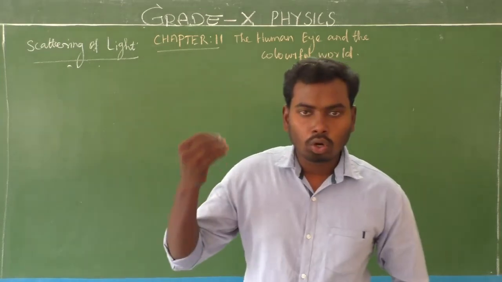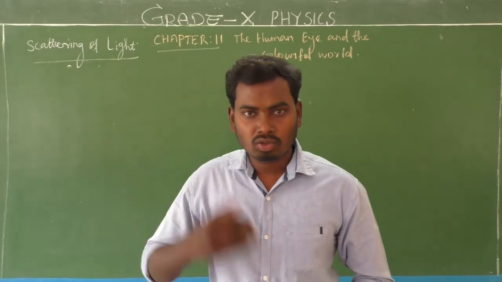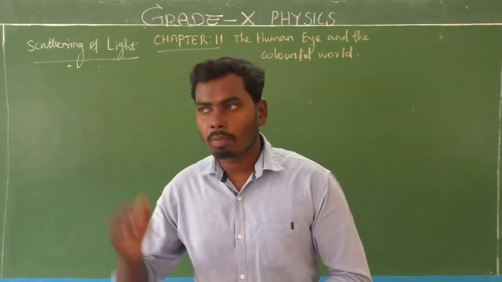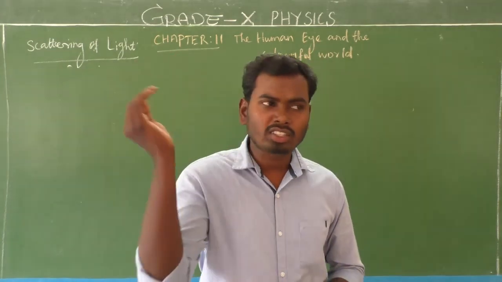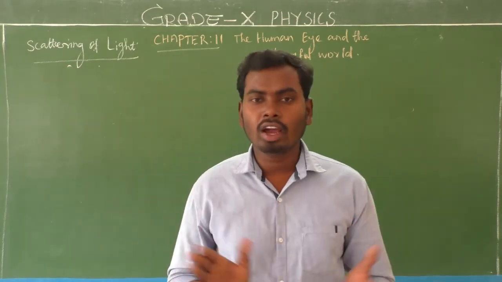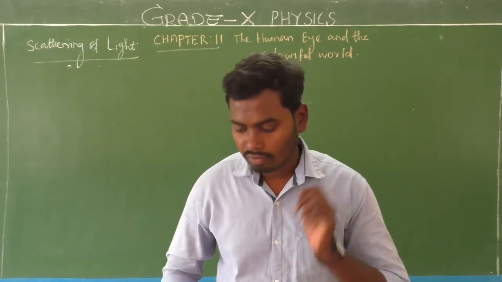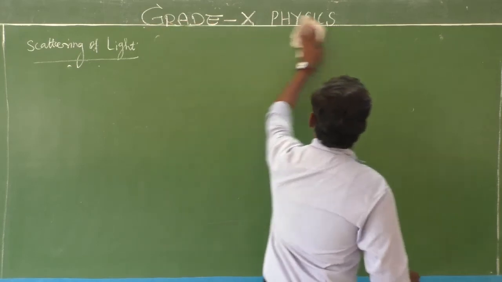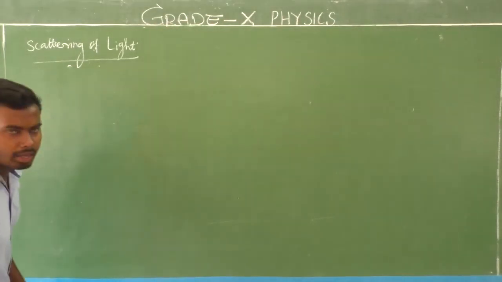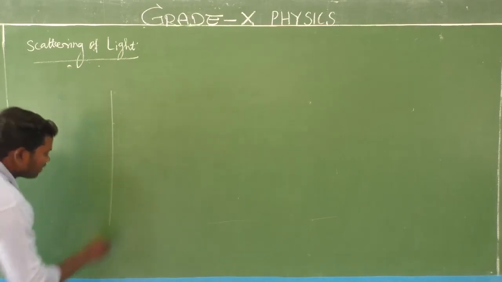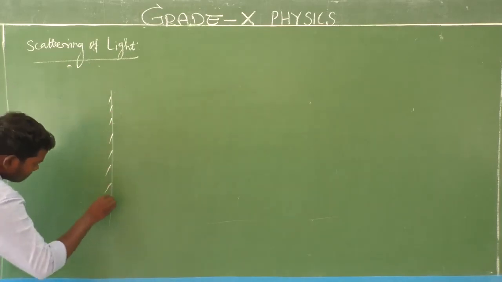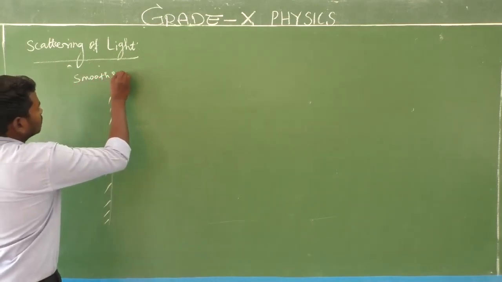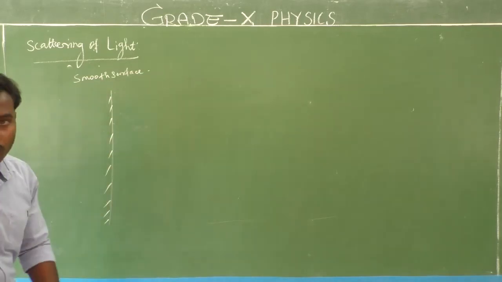To understand the concept of scattering of light, we must recall what reflection is. Already we know reflection is the bouncing back of light, or sending back of light, when it falls on the surface of any object. So recall that. Consider a plane mirror. This is a plane mirror. The plane mirror surface is a very smooth surface, very, very smooth, also a polished surface.